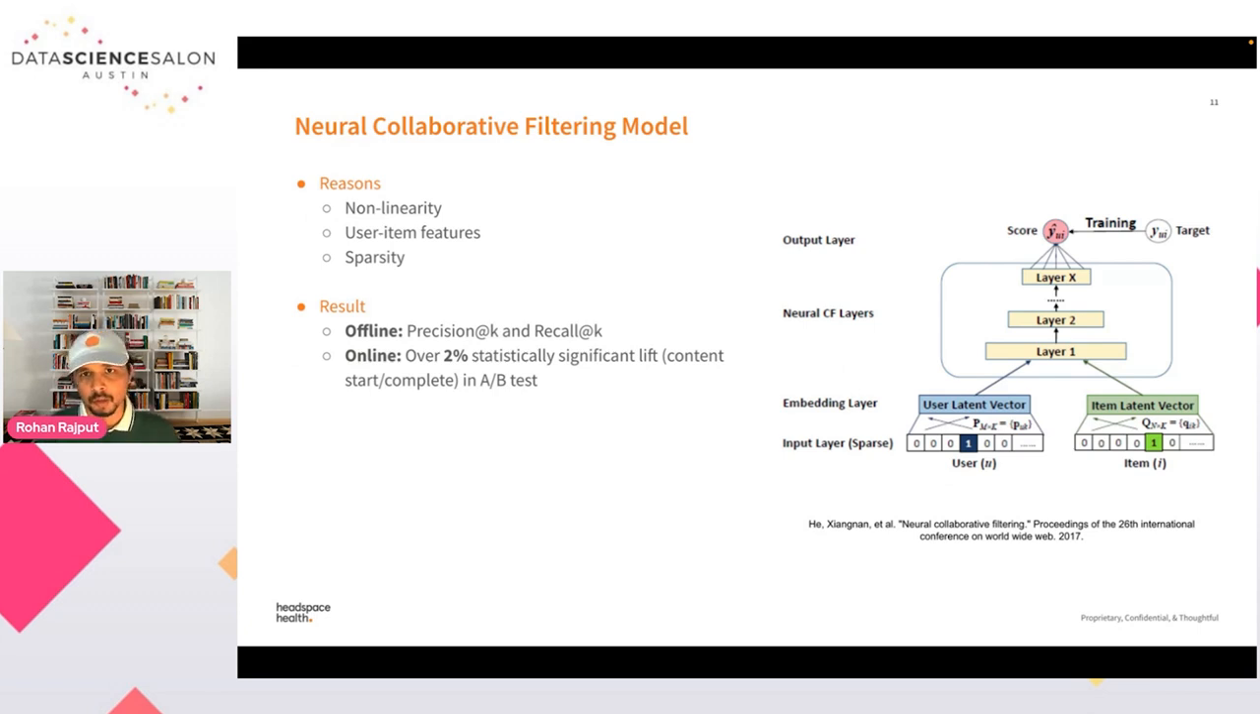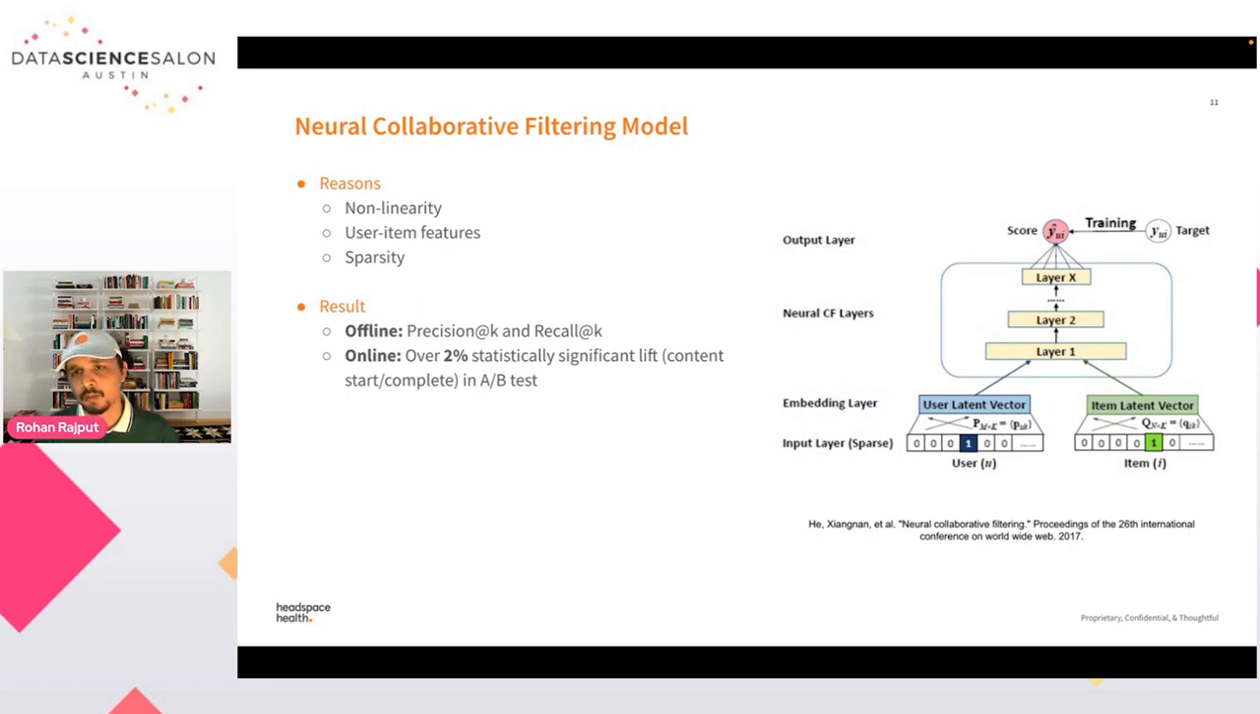What does this model do? It uses a neural network to learn user and item latent factors. So in the first layer, you can see that we have all the user features here, and then we have all the item features, and we try to learn the interaction between user and item using this neural collaborative filtering layer. Once we train our model, we generate inference and we send it to the prediction service.